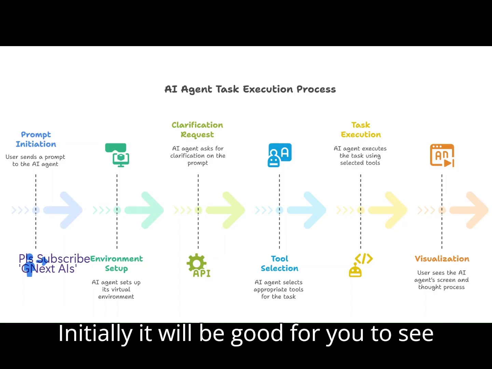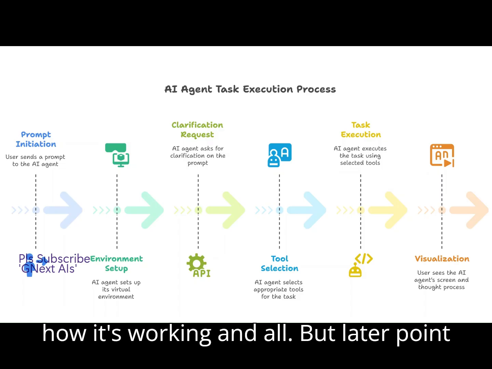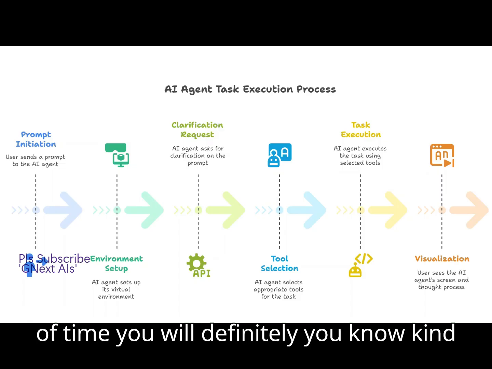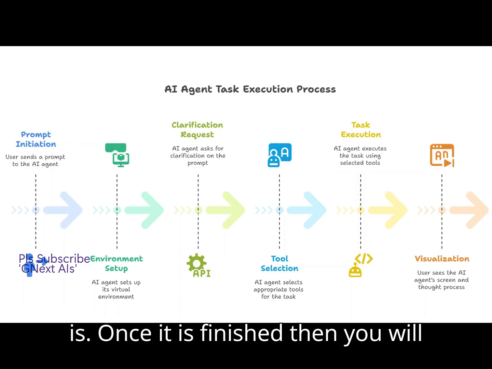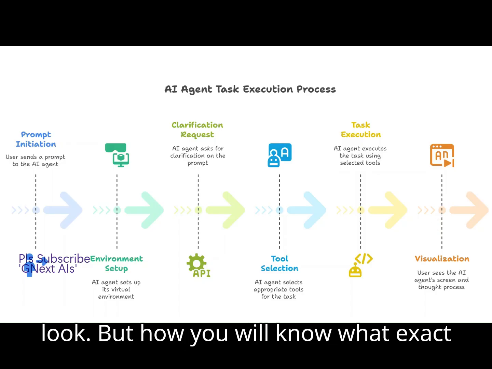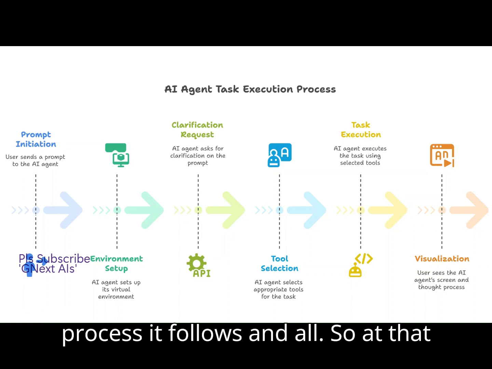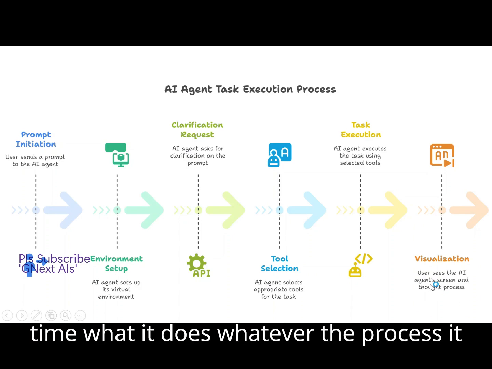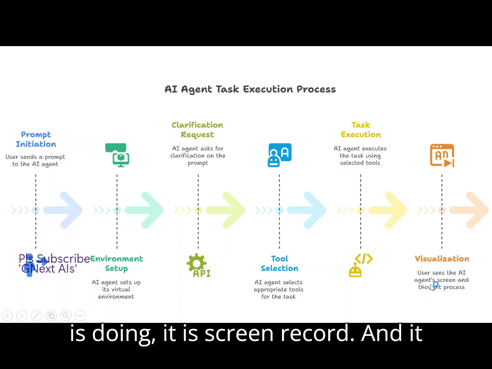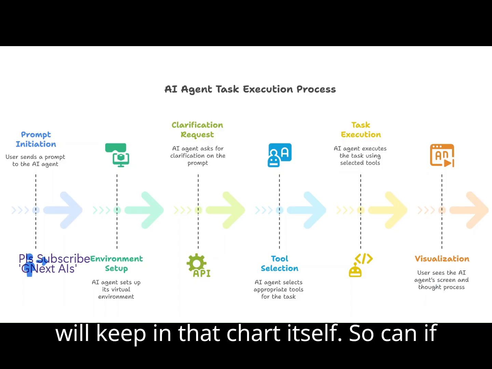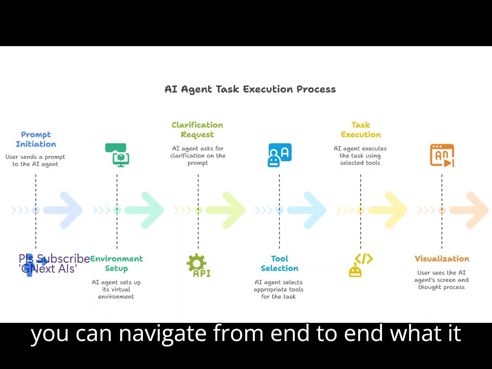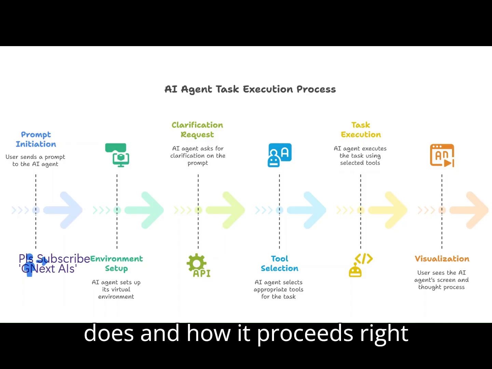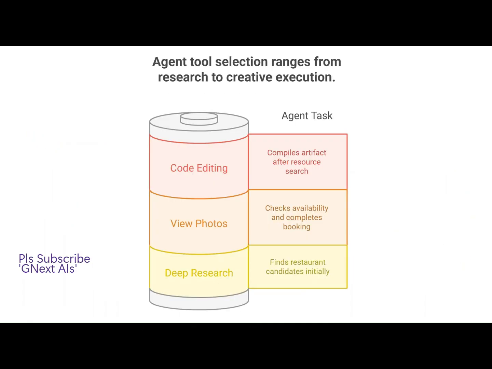Initially it will be good for you to see how it's working, but at a later point of time, you will just leave it as it is. Once it is finished, then you will look. But how will you know what exact process it followed? At that time, whatever process it is doing, it screen records, and it will keep that in the chat itself. So if you see any issues, you can navigate end to end through what it does and how it proceeds, right?